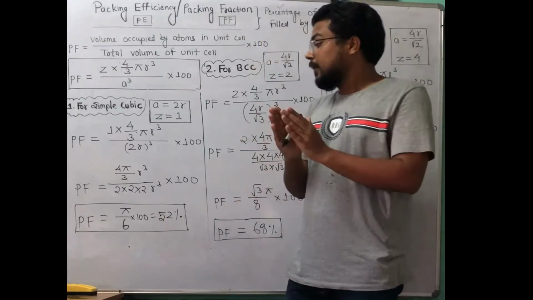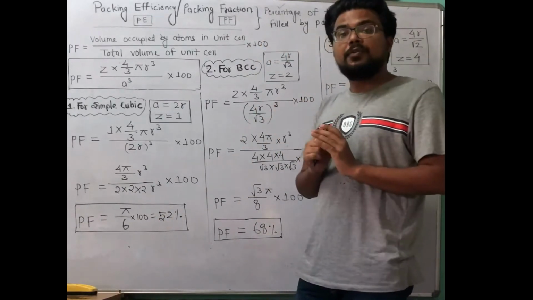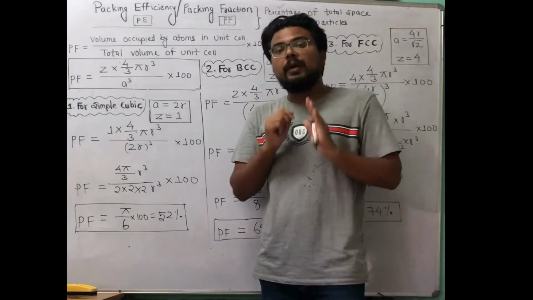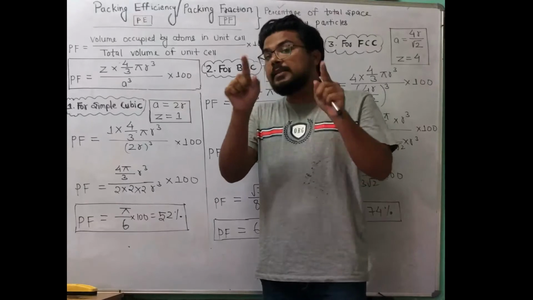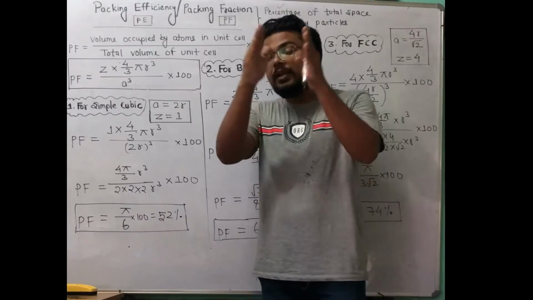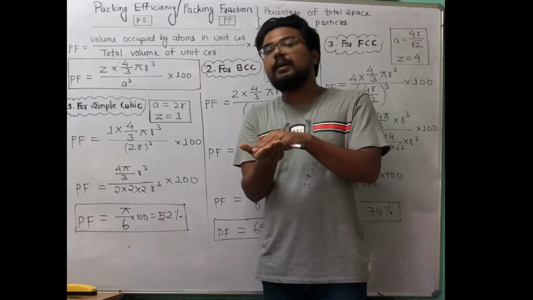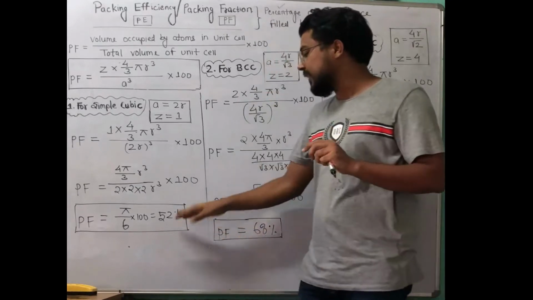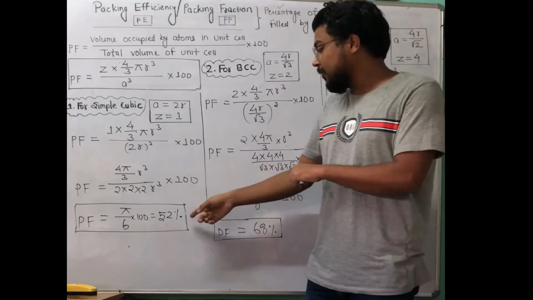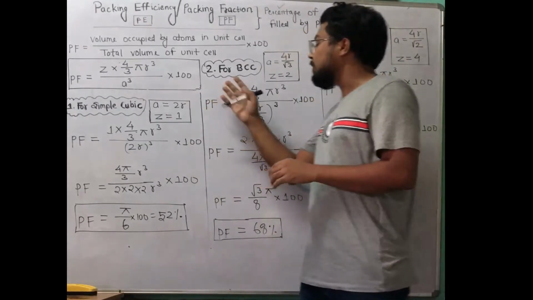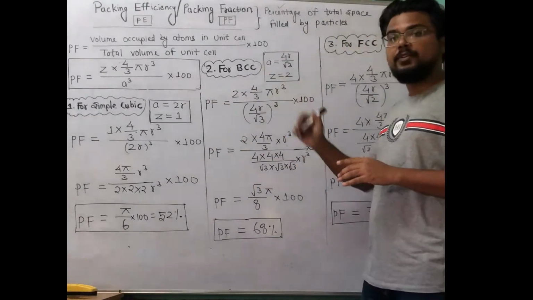Means for a simple cubic unit cell, the space occupied by atoms or particles is 52%. In a simple cubic unit cell, the whole unit cell is not filled by atoms, only 52% of the area is filled. So how much is the vacant area? 100 minus 52, it will be 48%. Come to the BCC, body centered unit cell.